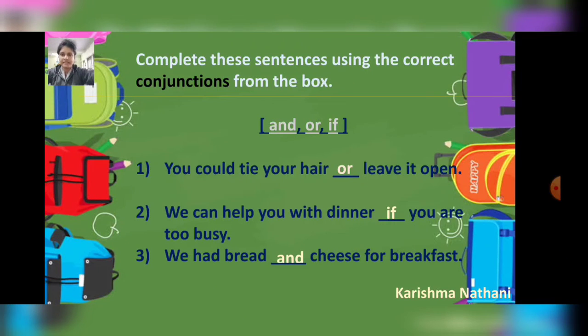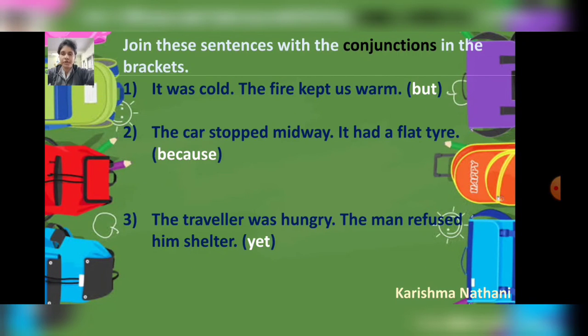Then next exercise is join these sentences with the conjunctions in the bracket. There are conjunctions given in the bracket. We have to join with the use of that conjunction. First is it was cold, the fire kept us warm, in bracket but. Then sentence: it was cold but the fire kept us warm. The car stopped midway. It had a flat tire.